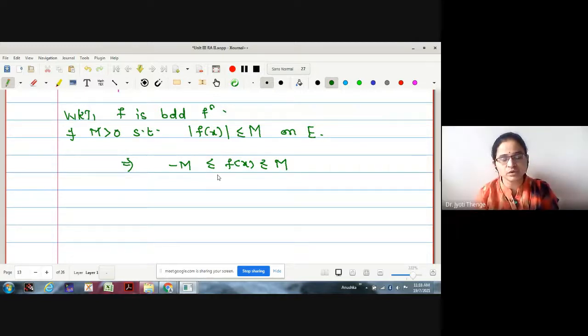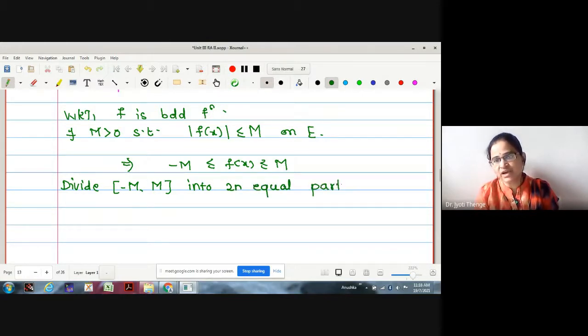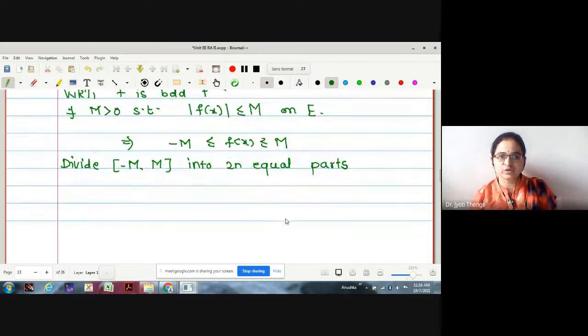Now, what we are going to do is make n equal parts of this range minus M to plus M. Therefore, I am going to write: divide minus M to plus M into 2n equal parts. We are very familiar with this kind of situation, how to make the division. How to make the division of this interval? This is not of the x-axis. We are going to make the division of the y-axis, because this is f of x. This is the range of your function f of x, right? So how are you going to divide it?